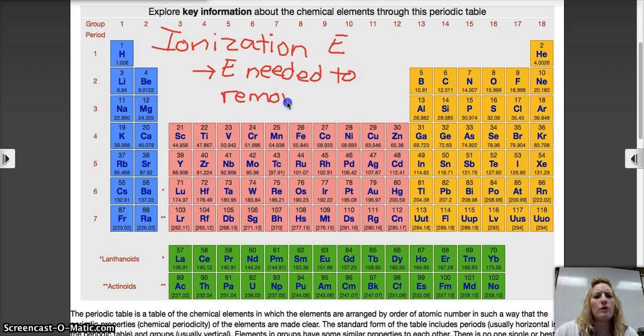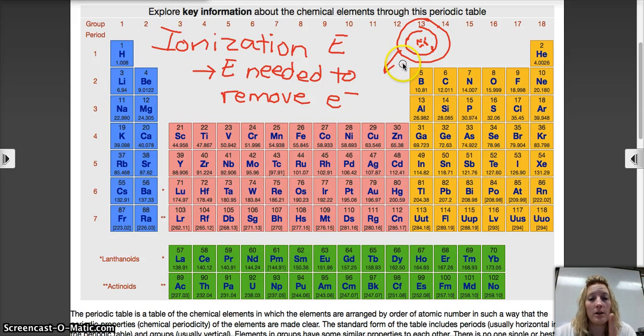Now, we can remove more than one electron most of the time. And when we're talking about this energy, it gets harder to remove more than one electron. Remember that when we're looking at the atom, all those electrons, they like those protons. So if we're taking electrons away, it kind of upsets those protons. They like the electrons. They like to have them around. So if we get rid of one, those protons hold on to those electrons even tighter. So it may take a little bit of energy to take away the first electron.